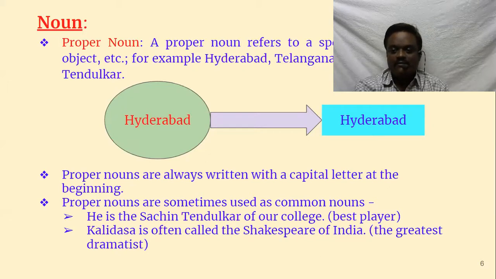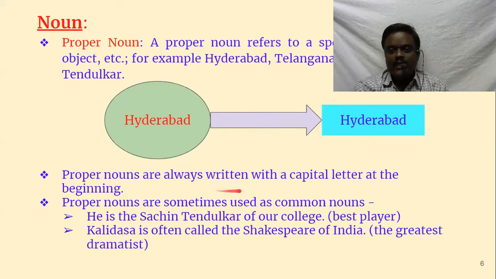Whereas if it comes to a common noun, there is an issue. Immediately, we have to ask which one. If we say I met a girl, which girl? I saw a boy, which boy? I saw a snake, which snake? I saw a dog, which dog? But if you have a pet dog in your house and you have given it a name, suppose the name of the dog is Rocky, then when you say Rocky, you don't have any confusion. So Rocky becomes a proper noun, whereas dog becomes a common noun. Understand?